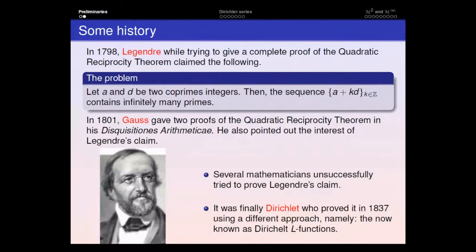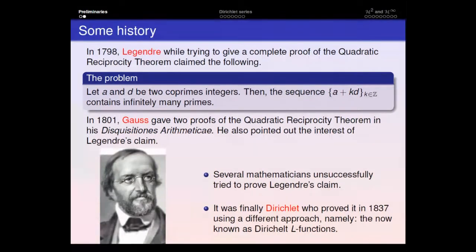Okay, so it was the end of the 18th century. Legendre was trying to prove the quadratic reciprocity theorem, and in his proof, which was incomplete, he claimed the following statement, but he was not able to prove it. It said that if we have two coprime integers a and d, then the sequence given by a plus k times d contains infinitely many primes. In other words, there are infinitely many primes of this form, okay? Legendre claimed it, but he was not able to prove it.